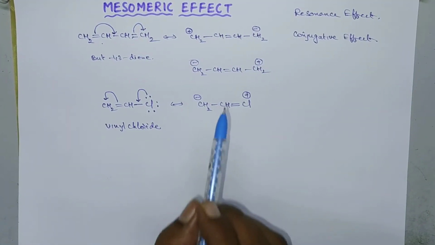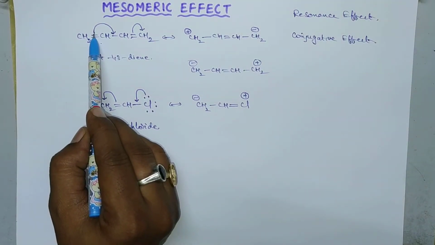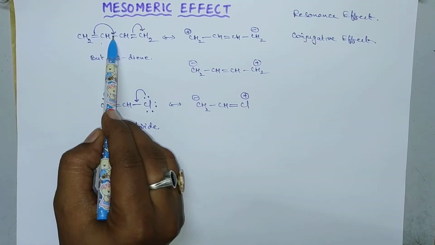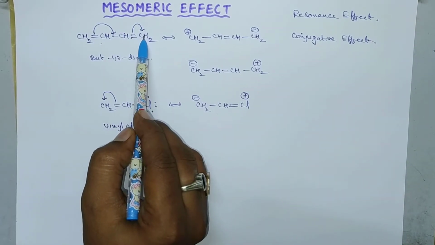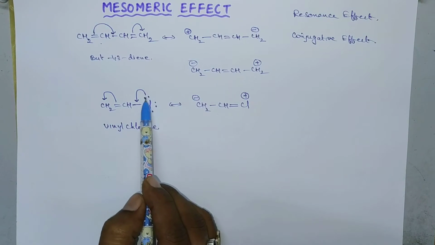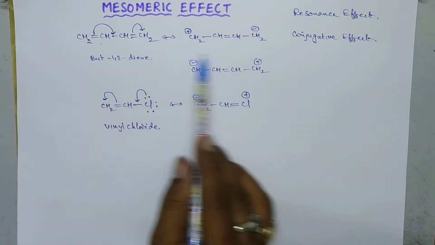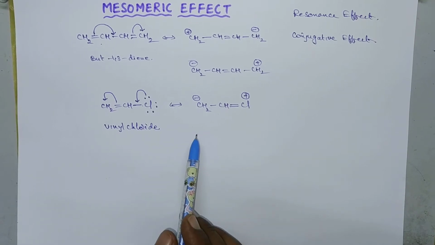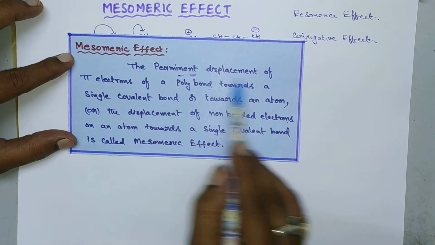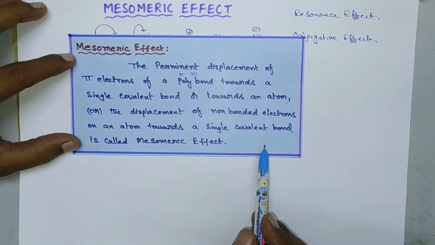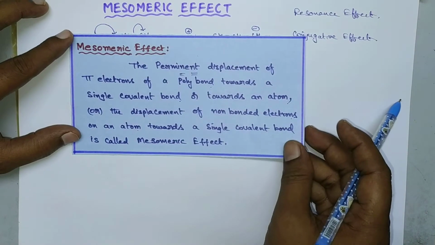So here the mesomeric effect can be defined as the displacement of pi electrons of a poly bond towards a single covalent bond, or the displacement of pi electrons towards an atom, or the displacement of lone pair of electrons towards a single covalent bond. So any one of these is considered to be mesomeric effect. Okay. So I gave you the definition, that is this one. So take a screenshot and go through with this. So this is about mesomeric effect.